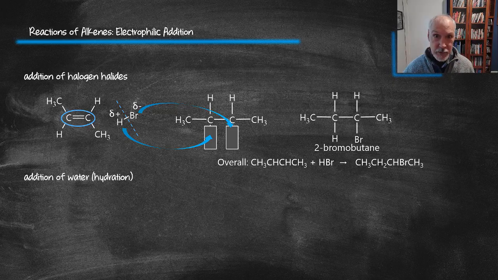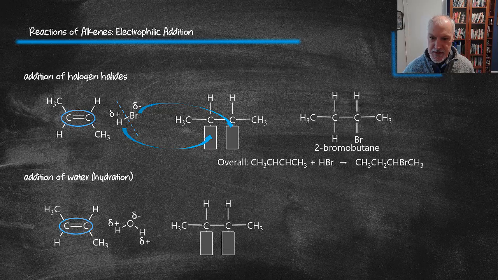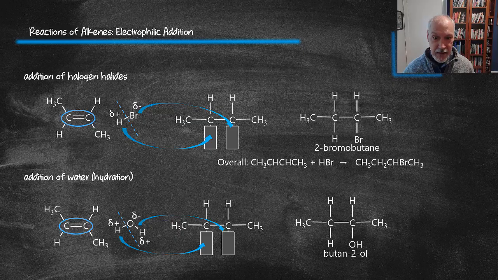Lastly, let's look at the addition of water. This is sometimes referred to as hydration. I'll use the same molecule as above, 2-butene. And here's my water molecule, and again, it's slightly polar, the hydrogens being positive, the oxygen negative, and my carbon-rich region. That carbon-rich region springs open to create 2 openings. Now in this case, watch carefully how it breaks. One of the hydrogens breaks off and goes to one of the carbons, and the OH to the remaining fragment. So as a result, we end up producing an alcohol.